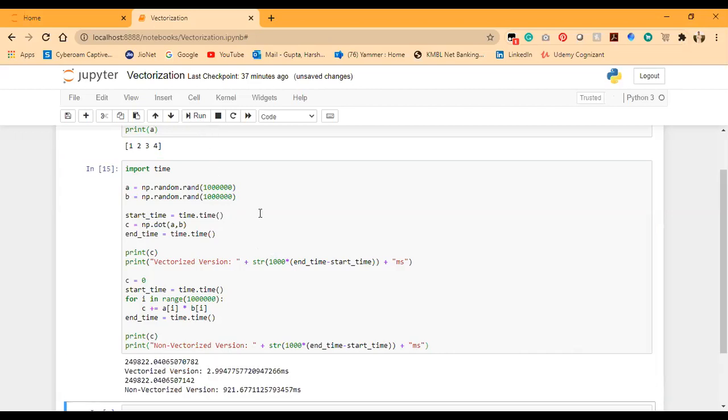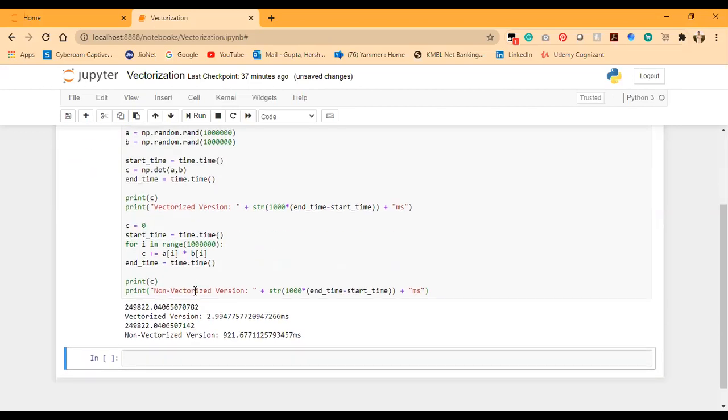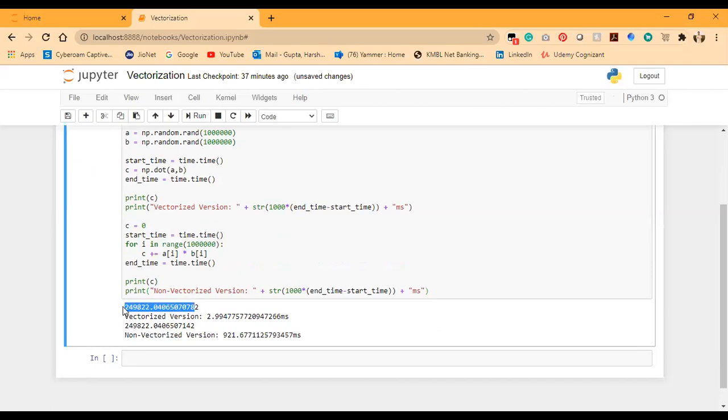Okay, so now you can see here that this is the value of c in the vectorized operation that has been mentioned above, and this is the value of c in the non-vectorized operation. You can see that the value of c in the vectorized and the non-vectorized version is the same, 2498222 point something something.